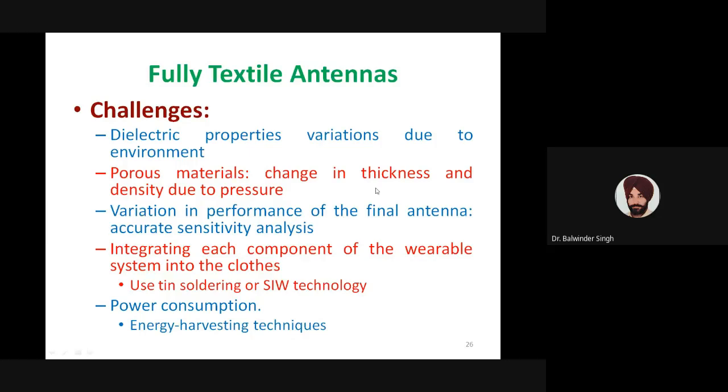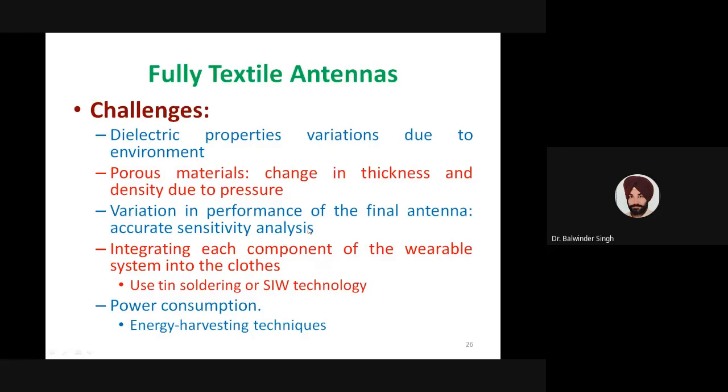There are also issues of integrating different components of the wearable system into the cloth. So it is not only the antenna. If the antenna is a part of a particular wireless system, all the components may need to be integrated with the cloths. How to integrate all those components is also a major challenge.